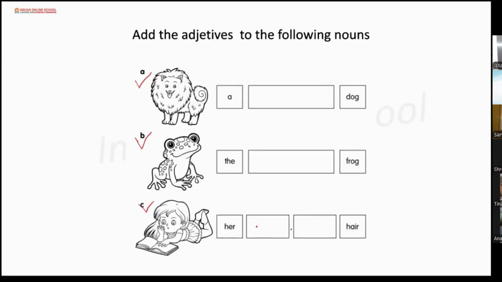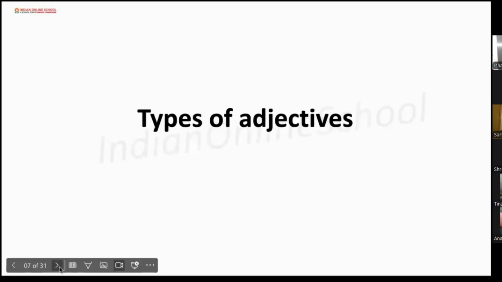Her very long hair. Very long here. So the adjective is very long. How is it here? It's very long here. Okay. Now we have learned what is adjective.